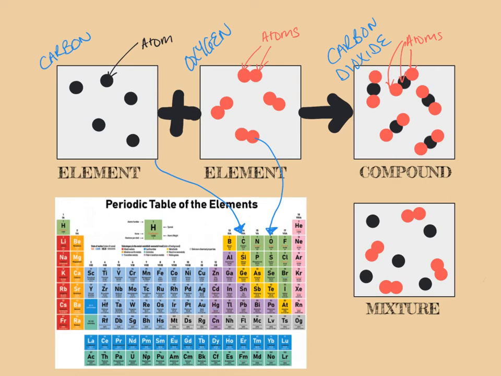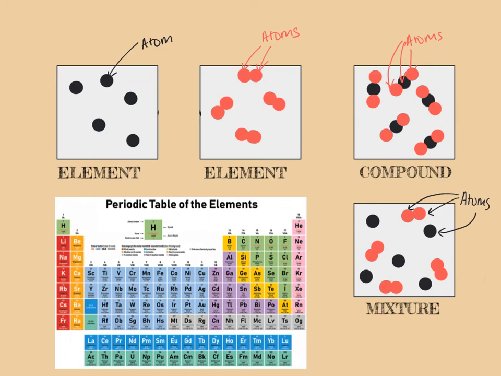So in our boxes here, this is what we've got. We have got elements, which are things that exist where every atom is exactly the same. So this is one element and this is a different element. They don't necessarily need to go around on their own, like these ones. They could go in pairs or in eights or in all sorts of different numbers. And anything that is an element that can exist on its own with all of the atoms looking identical is listed on the periodic table of elements.